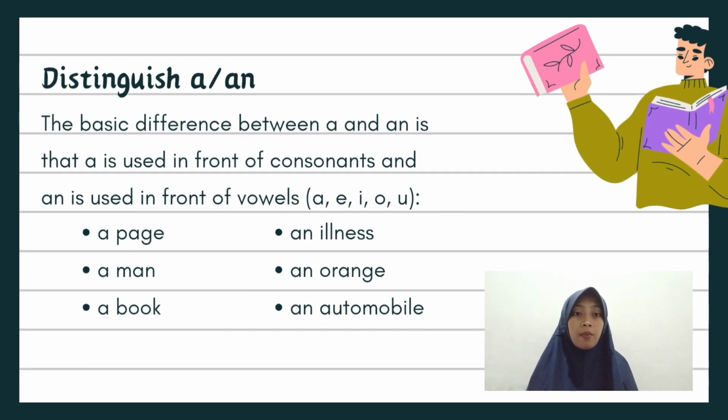Alright, let's talk about the difference between a and an. The basic rule is simple. We use a before words that start with a consonant sound and an before words that start with a vowel sound. That's A, E, I, O, and U. For example, a page, a man, a book all start with consonant sounds, but we say an illness, an orange, an automobile because they start with vowel sounds.